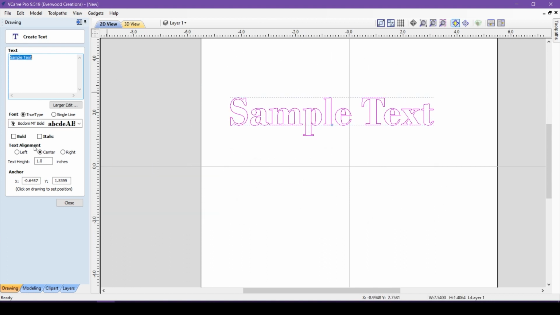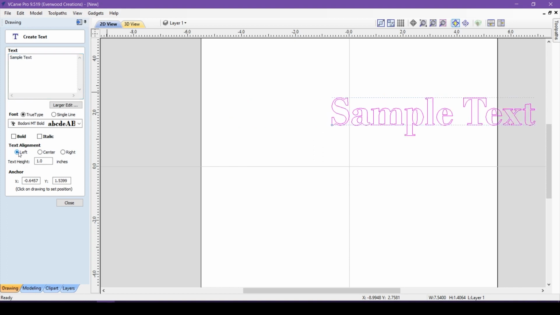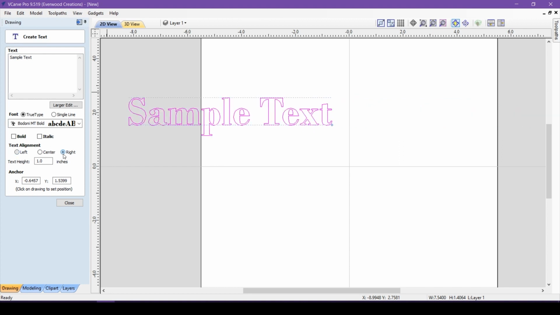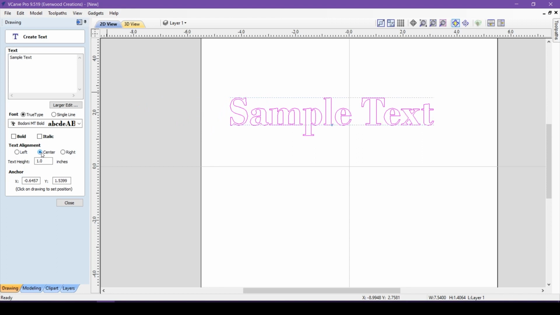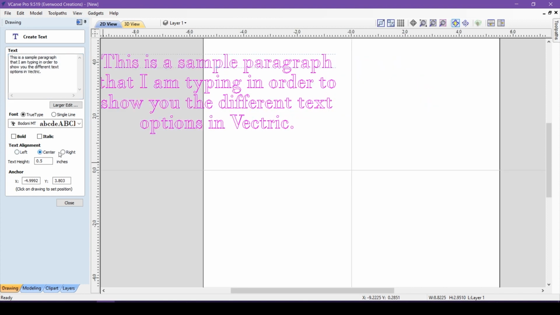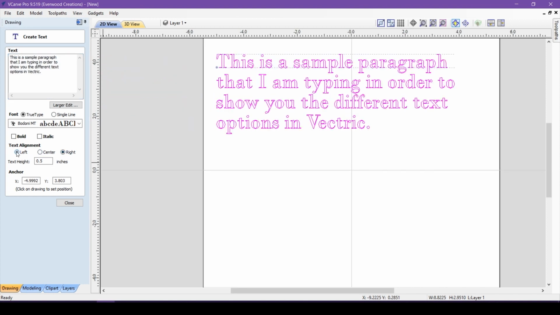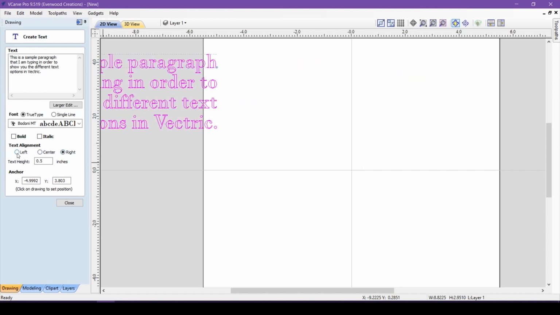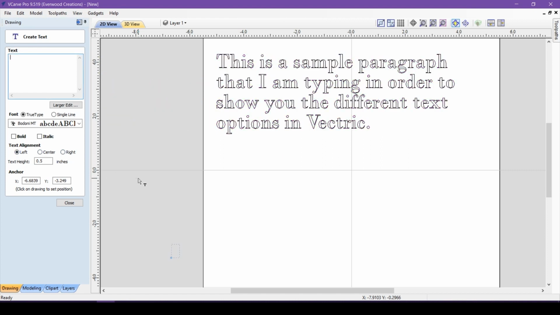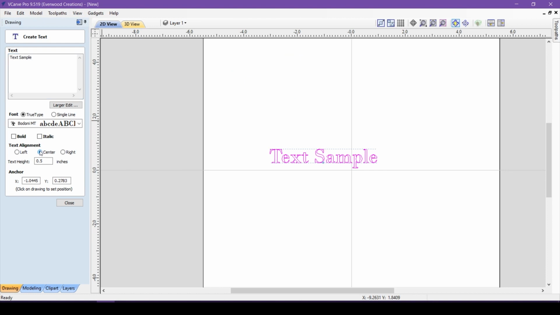Our next option is text alignment, sometimes called justification. This determines if your text will line up with the left or right side of your text box, or will center each line. The choice here should be determined based on need. Where your text is in the document can change whether you want to align the text to which side. If you're making a paragraph of text, you will probably want to justify it to the left as is standard for maximum readability. But usually, I don't find it matters all that much, as I tend to use single words and just move it to exactly where I want it to be anyway.